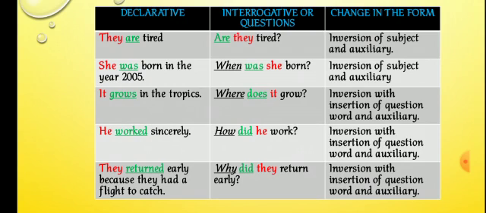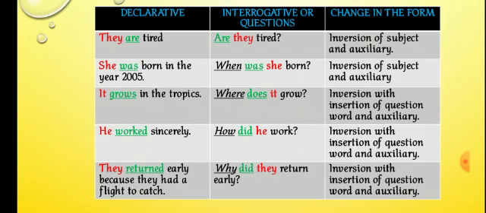Similarly, in the second declarative sentence, she was born in the year 2005, the question form is, when was she born? Here the word when has been added. That is a question word, right? Some of the other question words are where, what, why, who, how. So here the question word when is used, then the helping word was, and then the subject she. Remember, after a helping verb only the subject will come in an interrogative sentence.